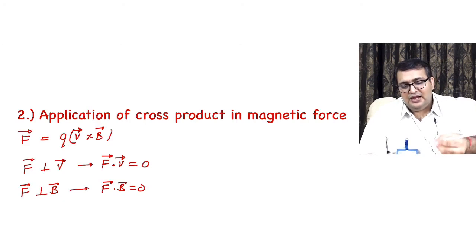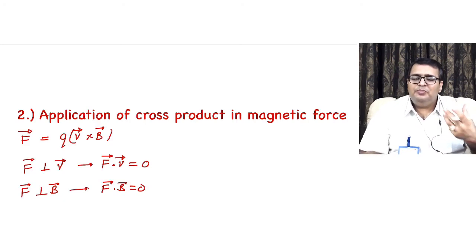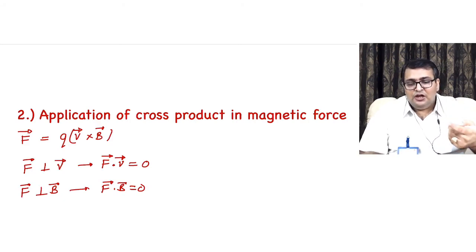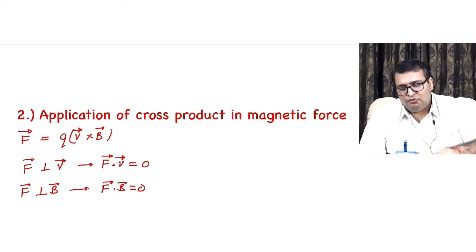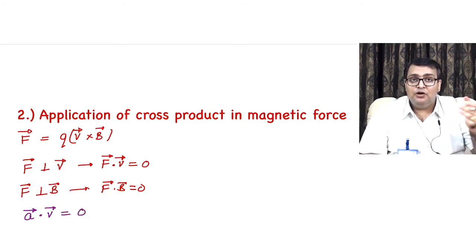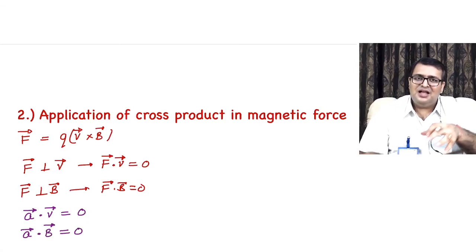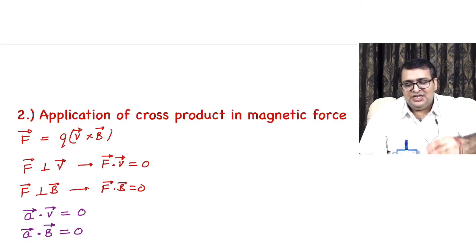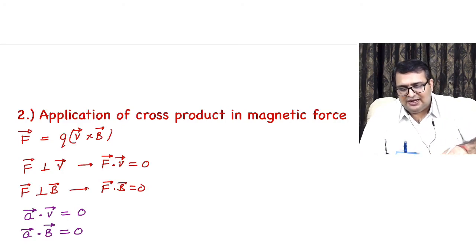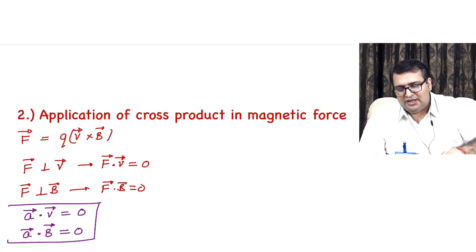Fine. And which means F is perpendicular to the plane containing V and B. Now whatever is valid for force is also valid for acceleration. So we will say that A dot V is 0, and A dot B is also 0. So this is how we can do our problems. This is one set of hints that we have got over here.